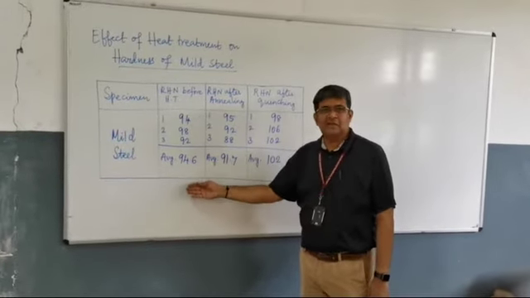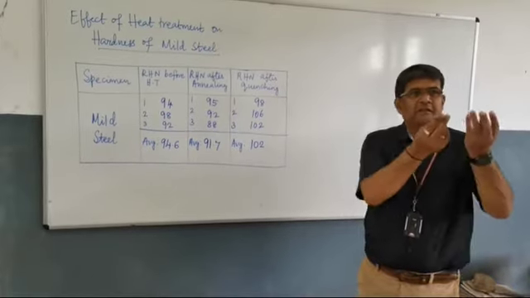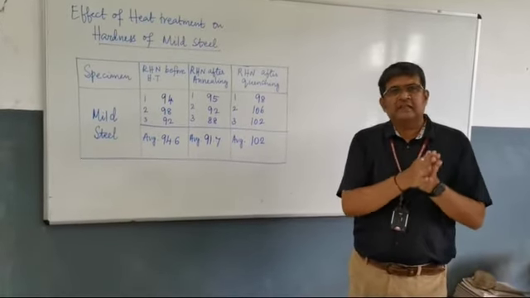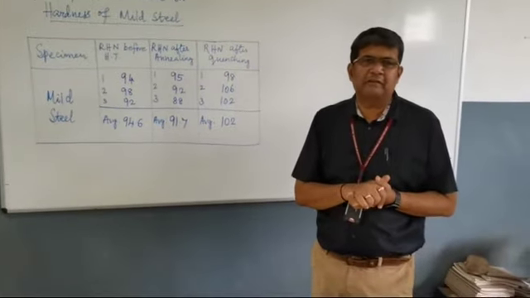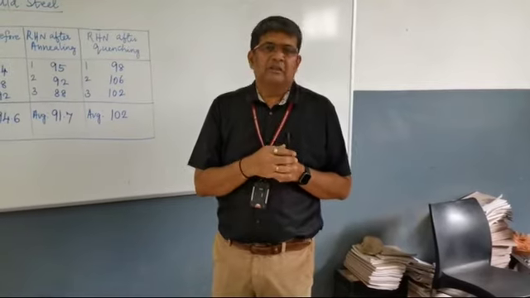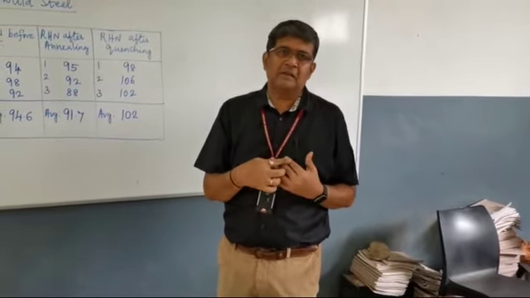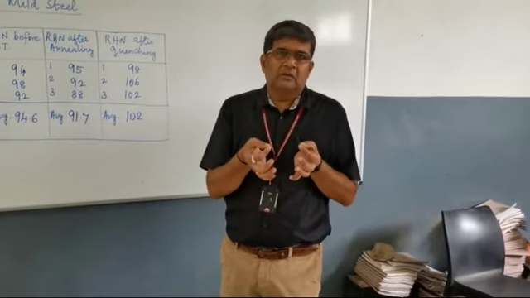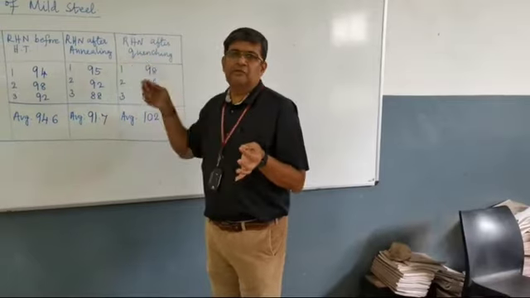Once this is done, we take both the specimens and keep them in a furnace, and adjust the temperature of the furnace to about 450 or 500 degrees. Once the temperature reaches that value, the specimen will have become red hot. We open the furnace and take the specimen out. One specimen will be used for annealing and the other for quenching.